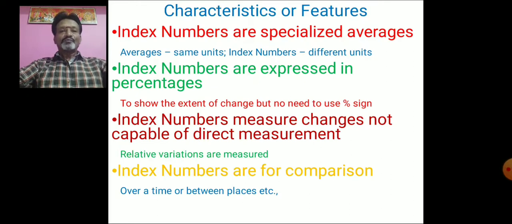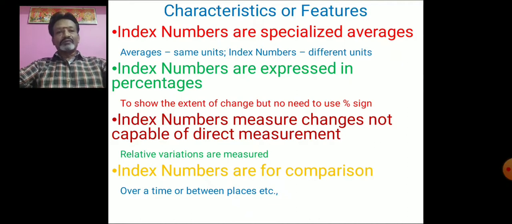Now we are going to discuss the characteristics or features of index numbers. Point number 1: index numbers are specialized averages. Index numbers are just like averages, but they differ somewhat from the ordinary averages like mean, median and mode.